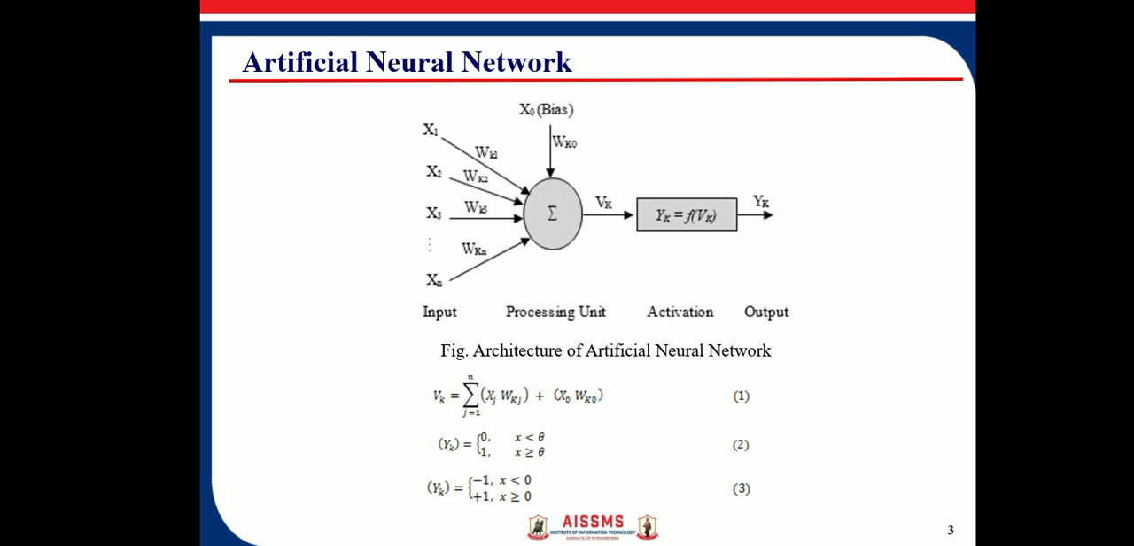The bipolar step threshold function is given by equation number 3, where the output is either -1 or +1. This is called the bipolar step threshold function.